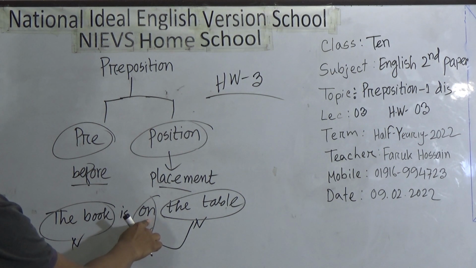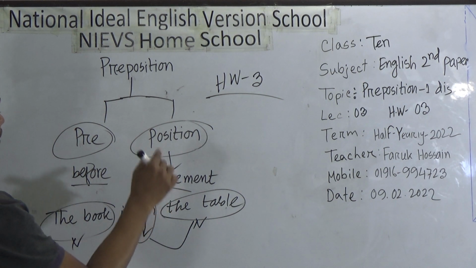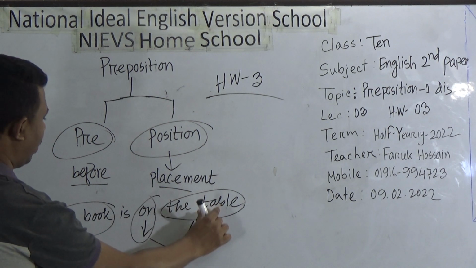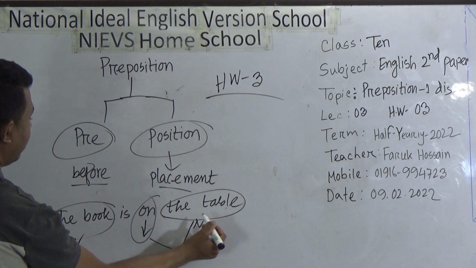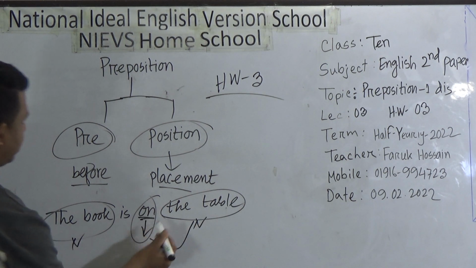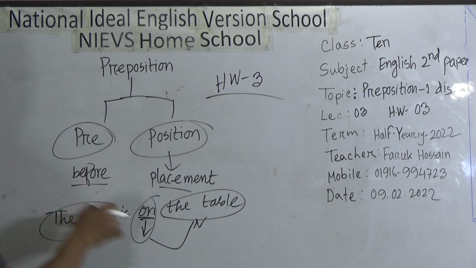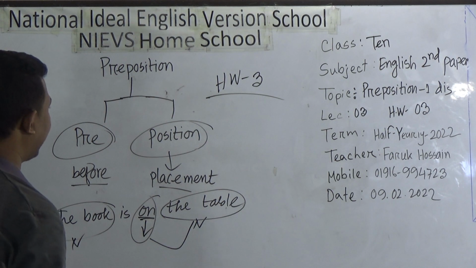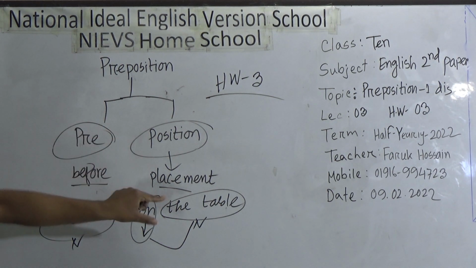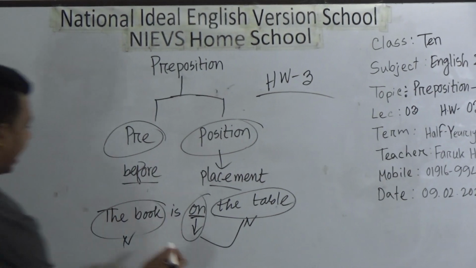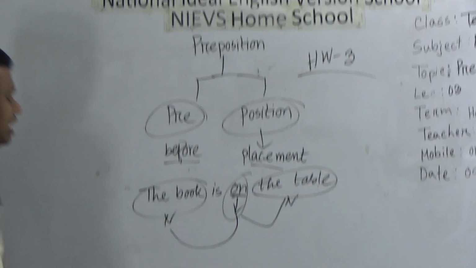This is preposition. So its task is that it will sit before any noun or pronoun. Another characteristic of preposition is that it will sit before a noun or pronoun and connect it with the other noun or pronoun of that sentence.